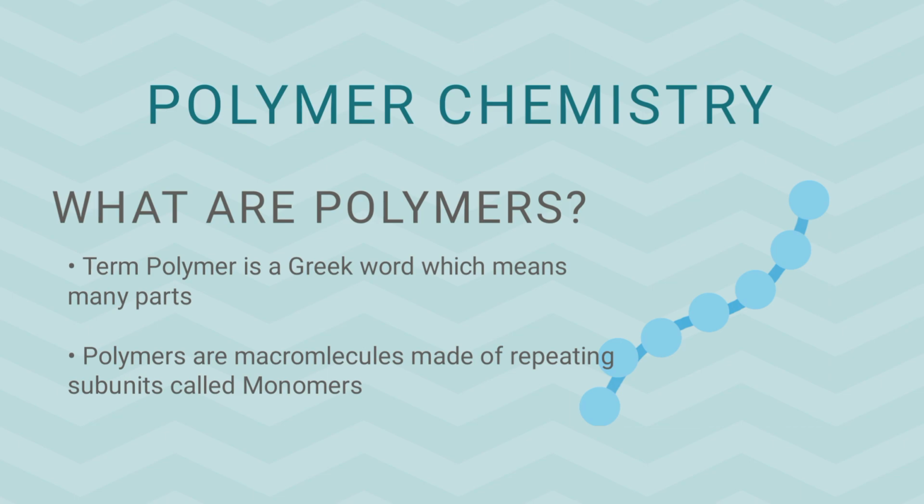Here you may say that this light blue circle is a monomer. And when these monomers get linked together in a chain, they result in the formation of a large structure which is called a polymer. And always remember that in a polymer, we have the same repeating monomers.